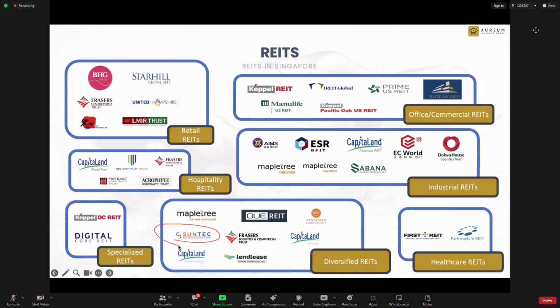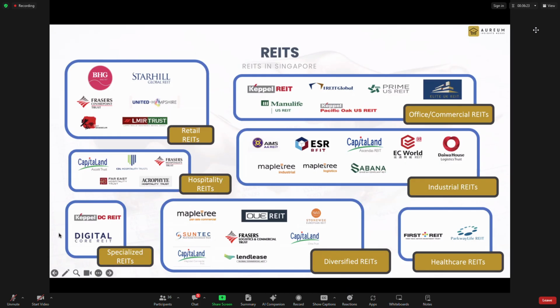But for Suntec, we know about Suntec City itself. Suntec, of course, has more than that property, but the main one is still Suntec. Suntec has an office building, a shopping mall, and a convention center, all housed in the same complex. At least there is a certain form of synergy, as the office building and shopping mall are quite related, quite linked together. So this is why when you look at risk, even when a REIT is big and called diversified, you must look at their business. Do they really have that form of synergy linked to them or not?